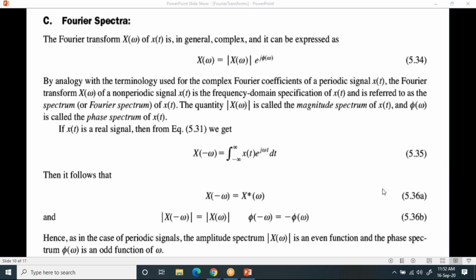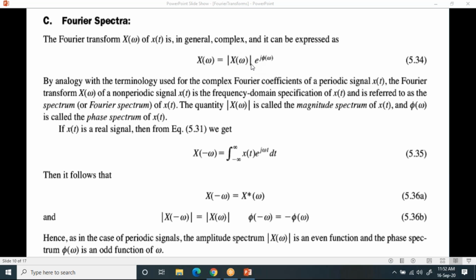Now if you take the Fourier transform of x of t, which is x of omega or x of f, you are always going to get a complex one. That means x of omega, when you solve it, looks like a plus jb. When you write a plus jb, you will have the magnitude as well as the phase part, right? The magnitude part you can write as modulus of x of omega, and the phase part you can write as e power j phi of omega.